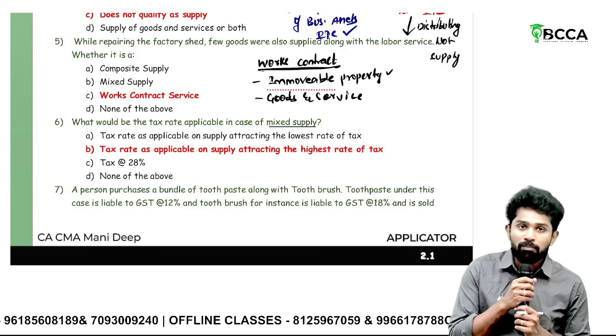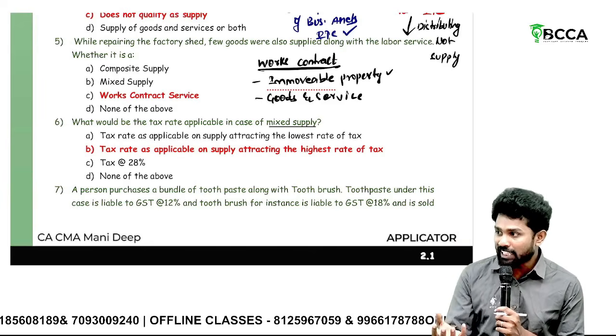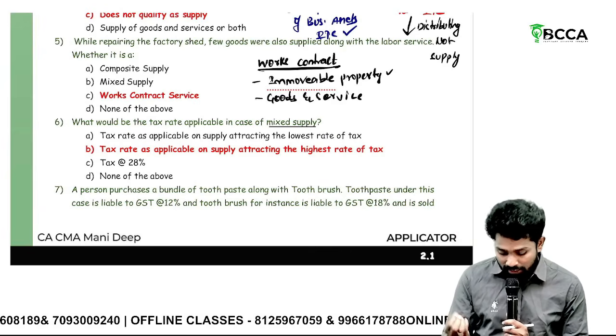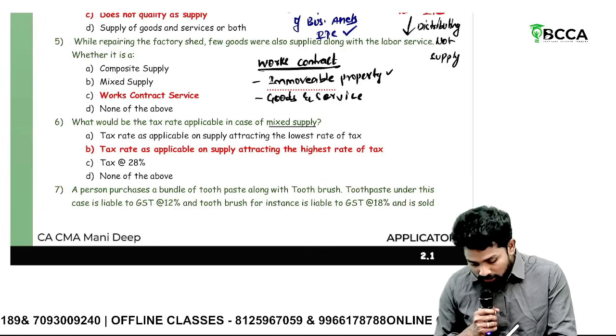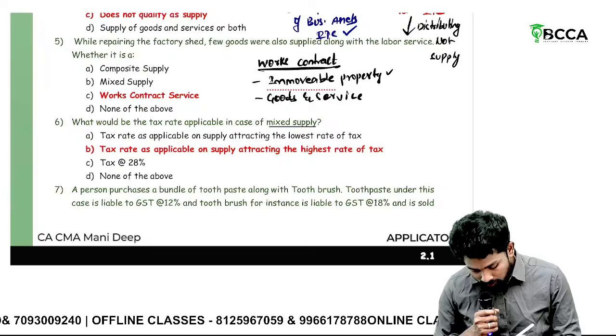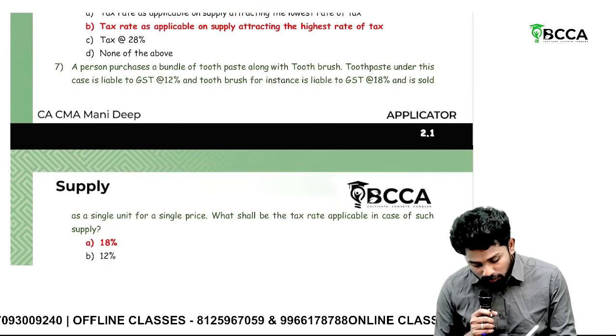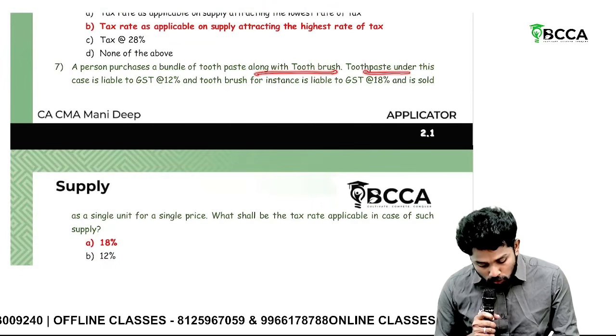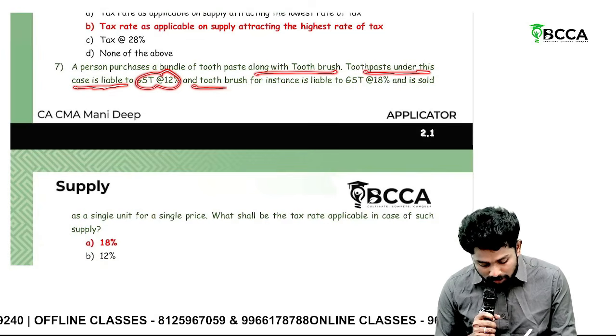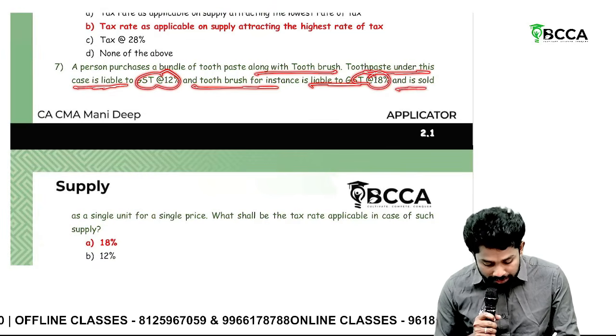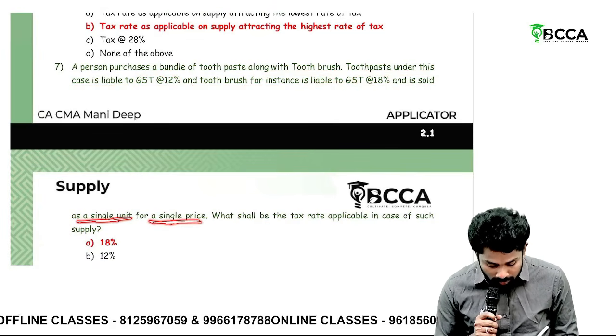What is the tax rate in case of mixed supply? In case of mixed supply, whichever element in the bundle has the highest tax rate, that should be applied. So the answer is D. Then a person purchases a bundle of toothpaste along with a toothbrush. Toothpaste under this case is liable to GST at 12%. Toothbrush, for instance, is liable to GST at 18%, and it is sold as a single unit for a single price. What will be the tax rate?